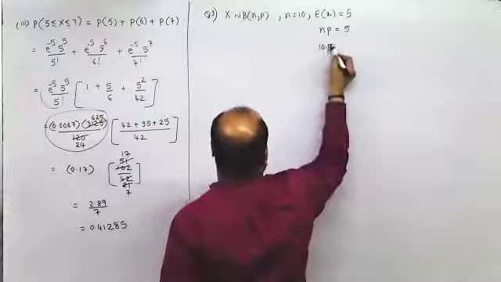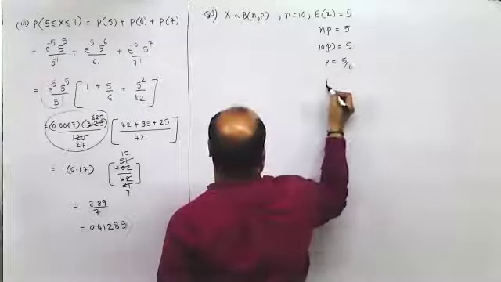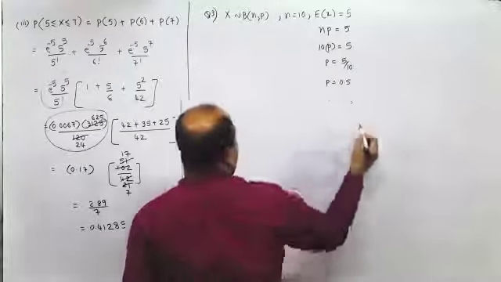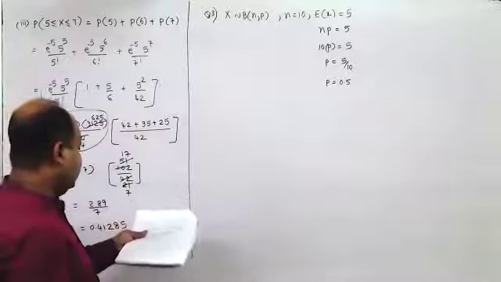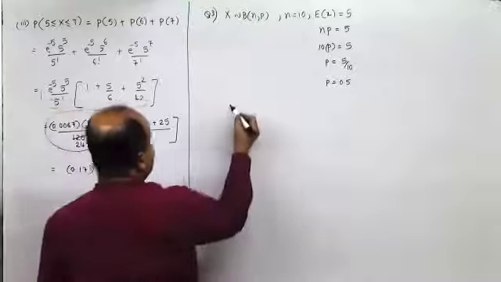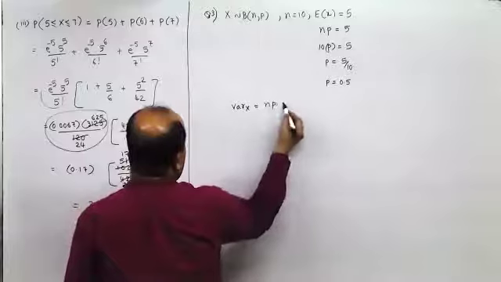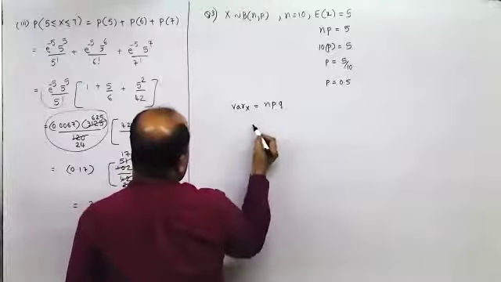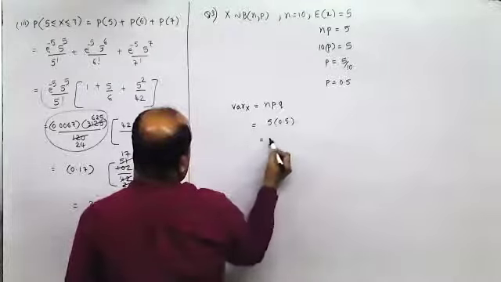So 10 into p is 5, p is 5 by 10, p is 0.5. Now, using the following activity, what is variance of x? Variance of x is n into p into q. So it would be n into p is 5 into 0.5. So it is 2.5.